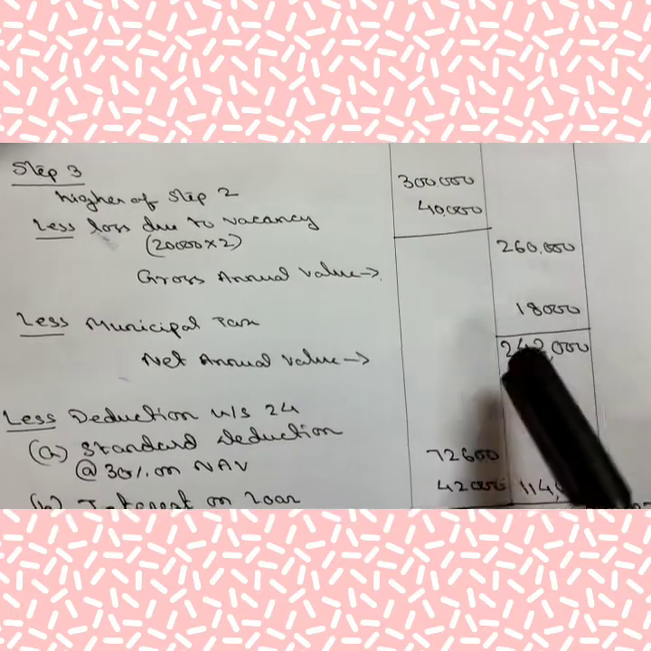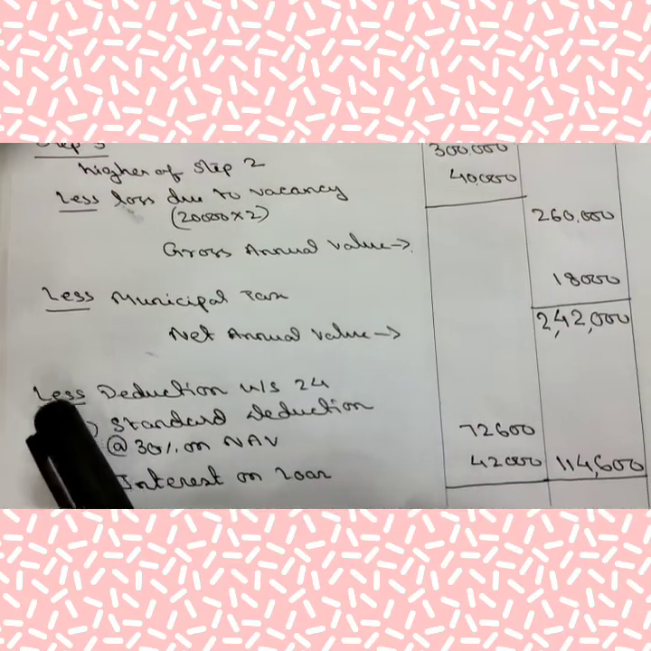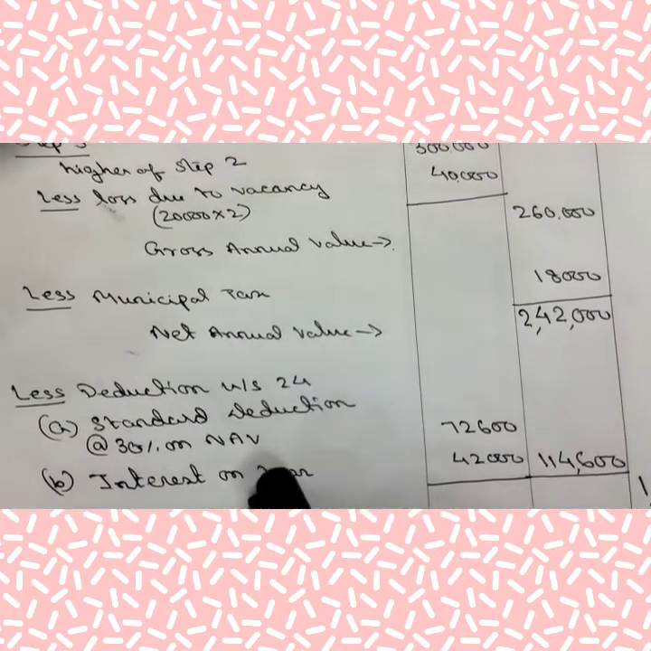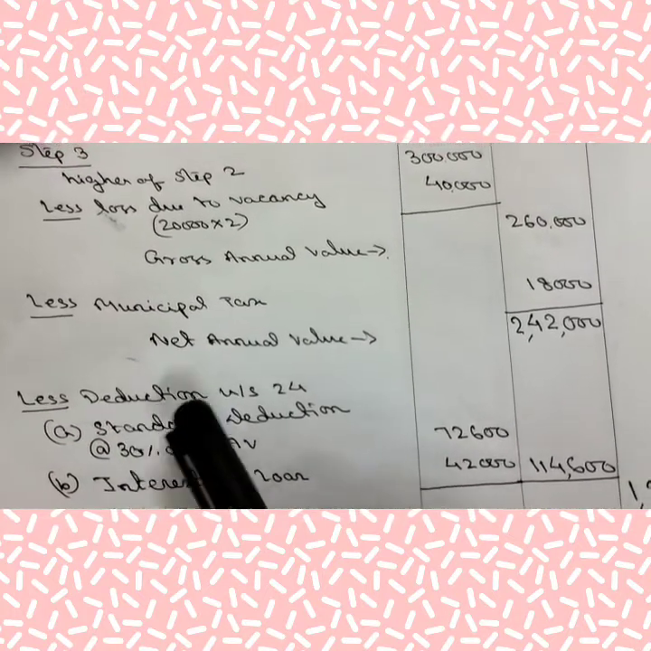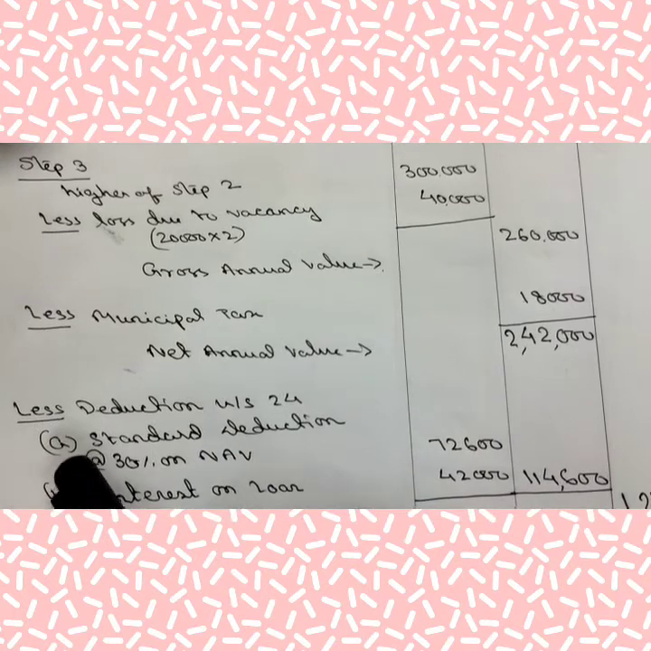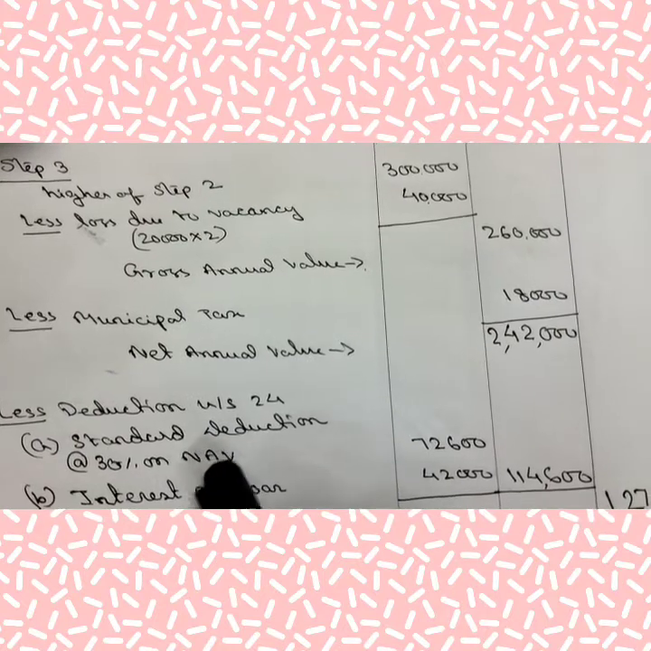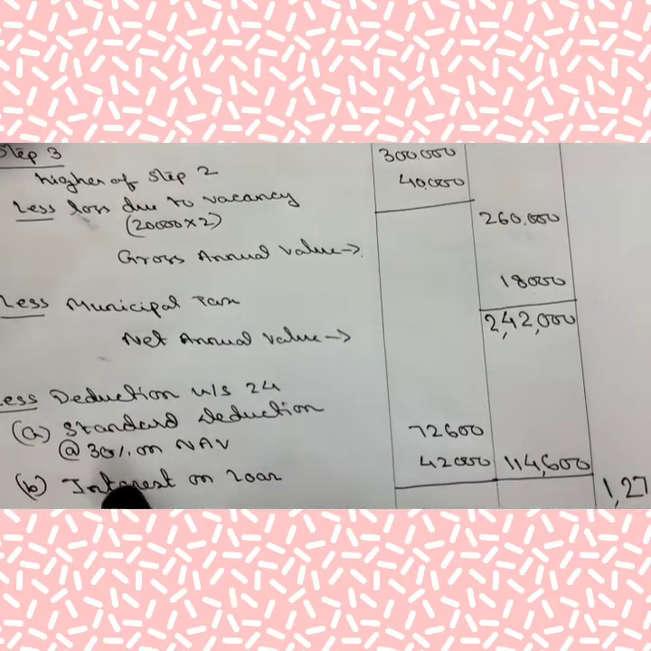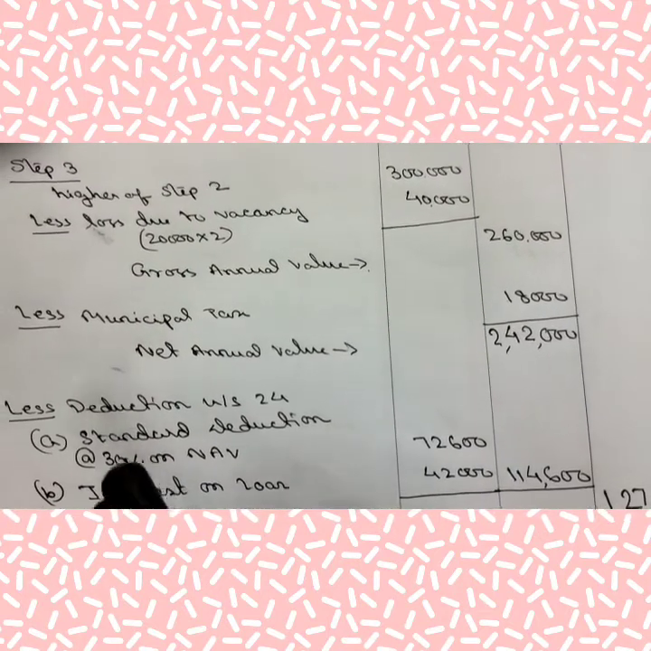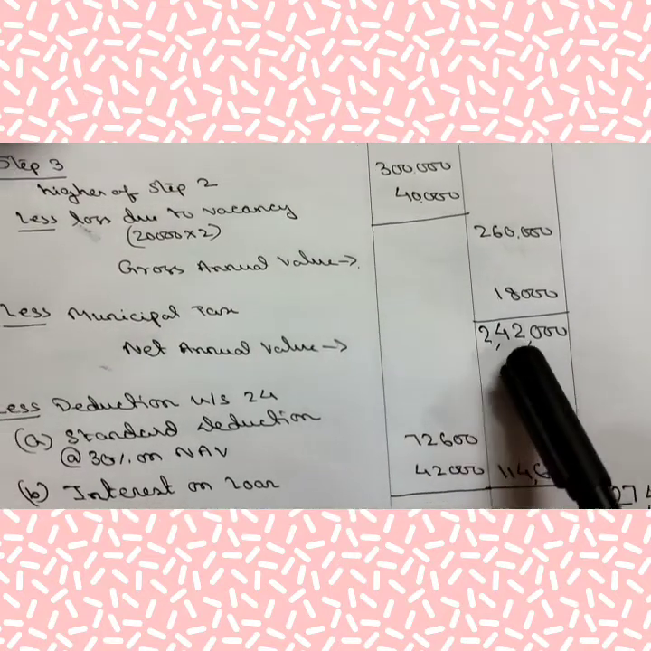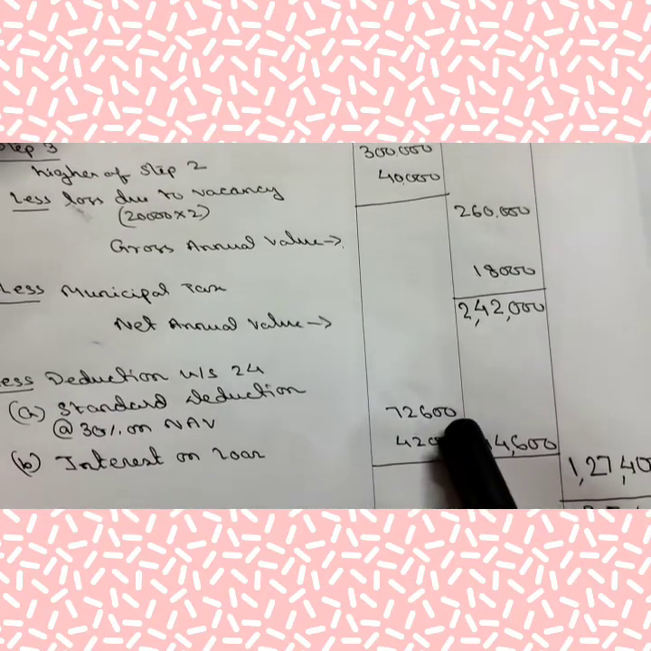From this net annual value, there will be two deductions only. One is standard deduction. You have to write less deduction under section 24. These two deductions come under section 24. So you have to write deduction under section 24. Number A, standard deduction at the rate of 30% on NAV. NAV means net annual value. 30% is mentioned in the theory part, I have already told you. So 2,42,000 multiplied by 30% will come to 72,600.